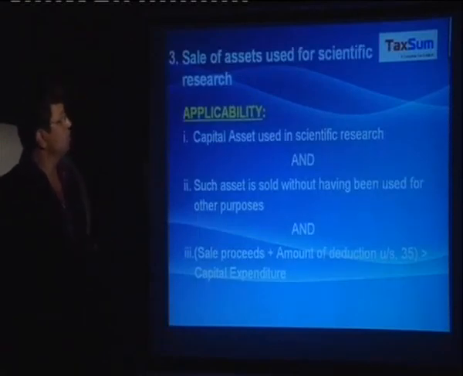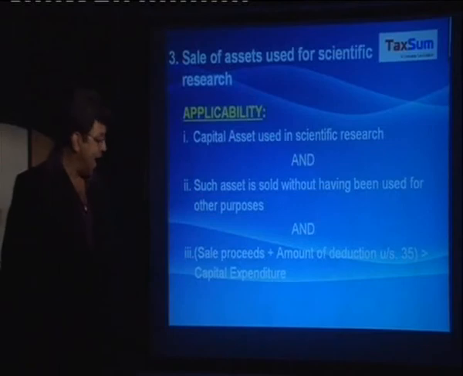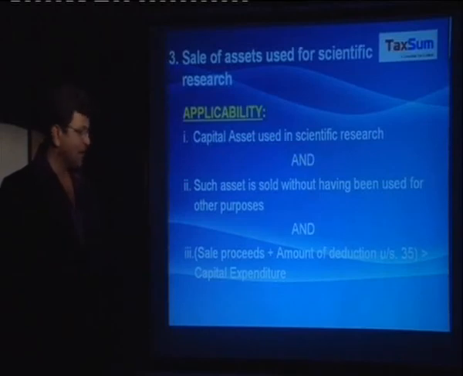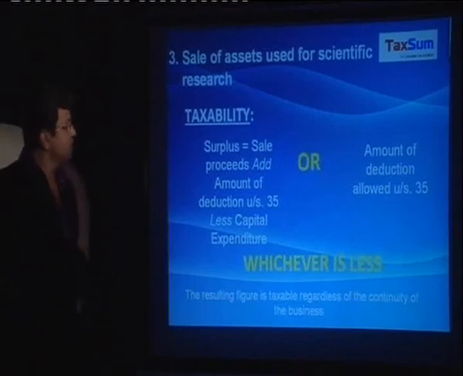Now we come on to how sale of an asset used for scientific research is taxable and how that amount is derived. If any capital asset is used in scientific research and such asset is sold without having been used for other purposes, and sale proceeds plus amount of deduction under section 35 is more than the capital expenditure, how is the amount calculated?